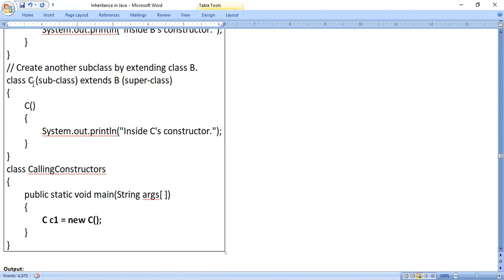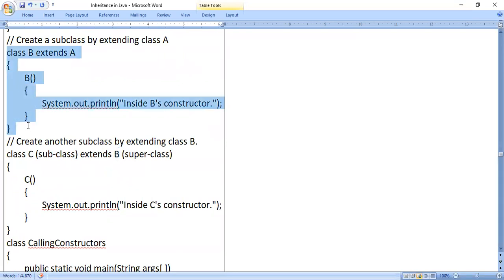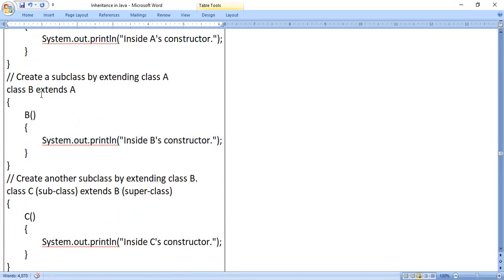Okay. Now, C is a subclass of B. That means B is a superclass. Yes, now the superclass is present, so it will move to the superclass, that is B. Fine. And again it will ask whether B has a superclass or not.